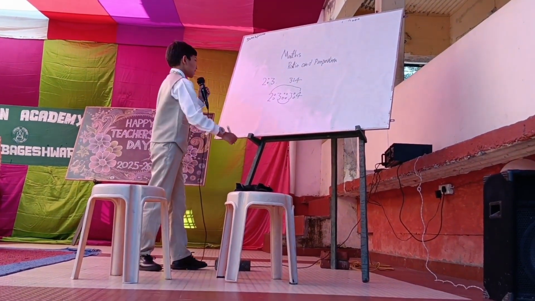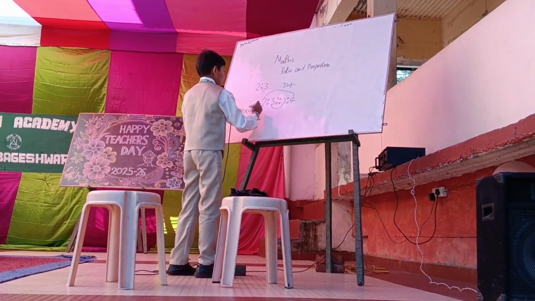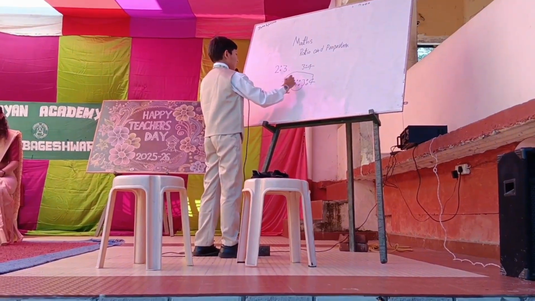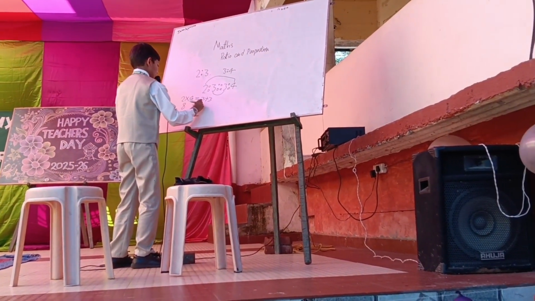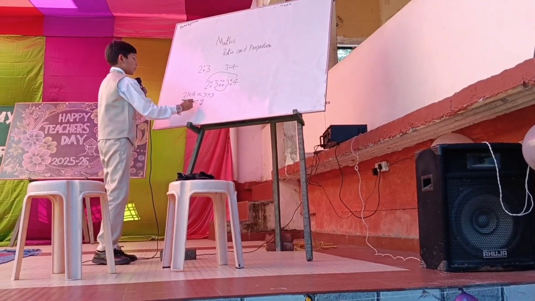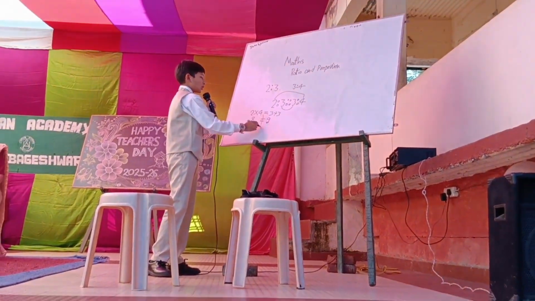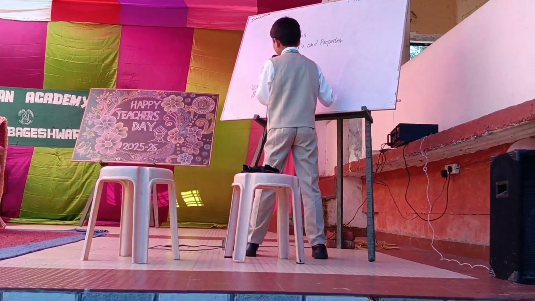And we have to multiply 2 into 4 equals 8, and 3 into 3 equals 9. No, this is not a proportion, because here it is 8 and here it is 9. These are not equal. So we have to take an equal proportion.